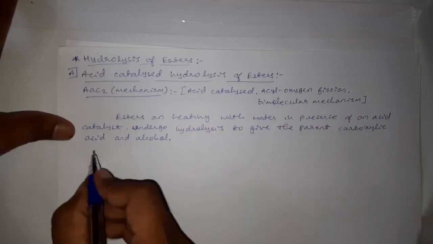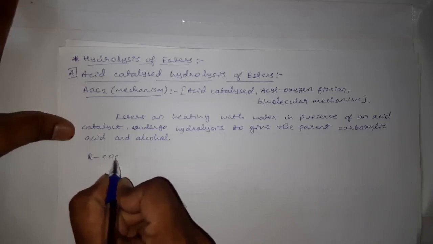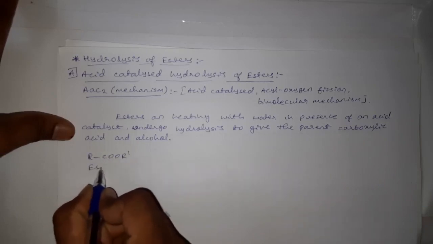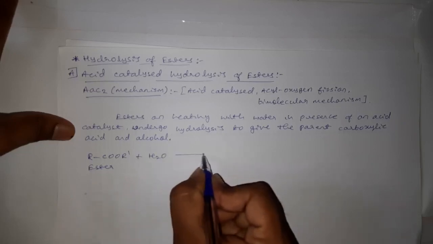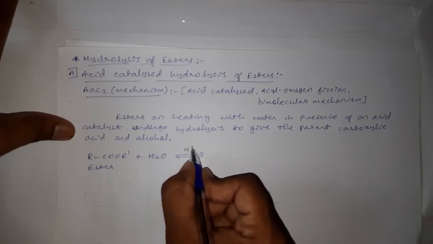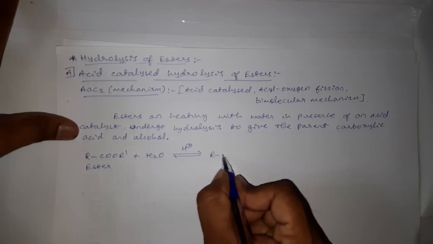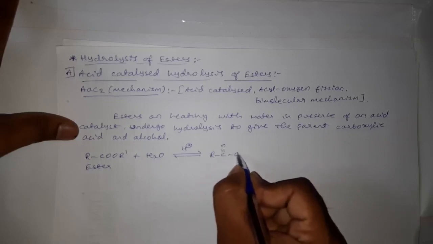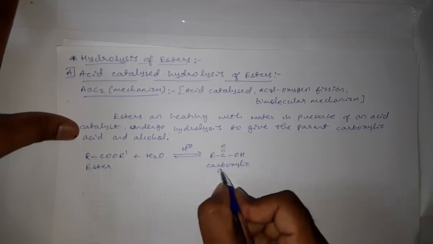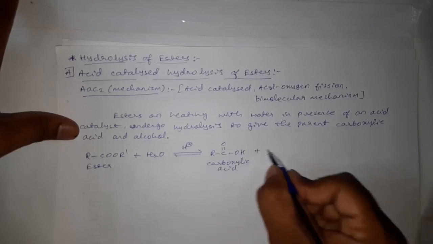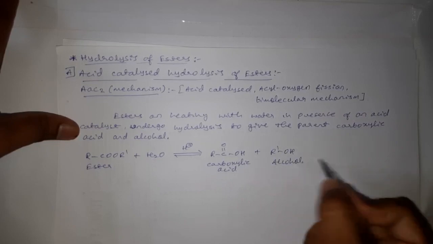See, when ester COOR dash is treated with water in presence of an acid as a catalyst, that is H plus, here we will get R C double bond O OH, a carboxylic acid, plus R dash OH, alcohol.